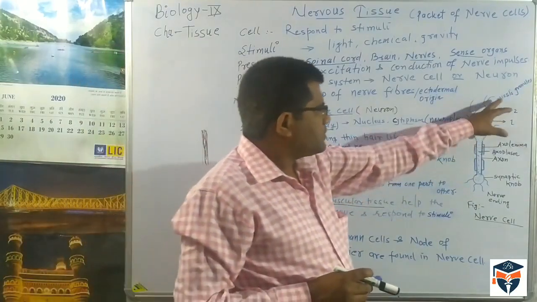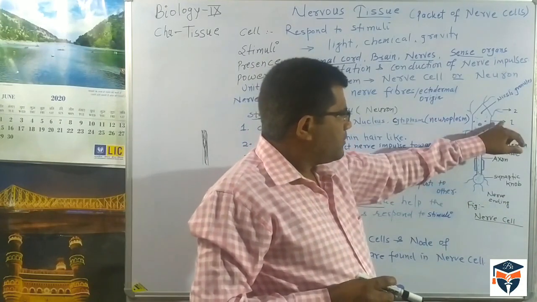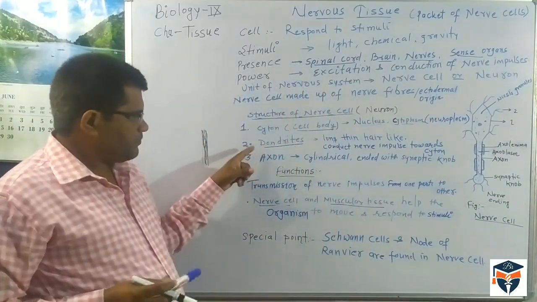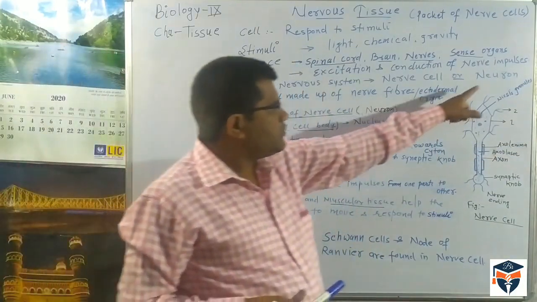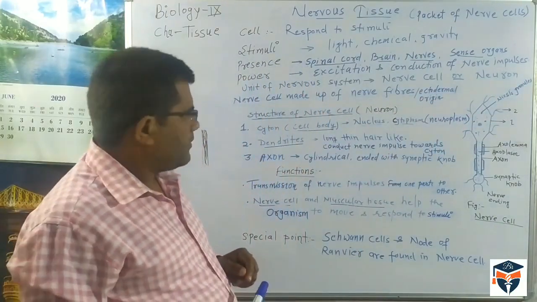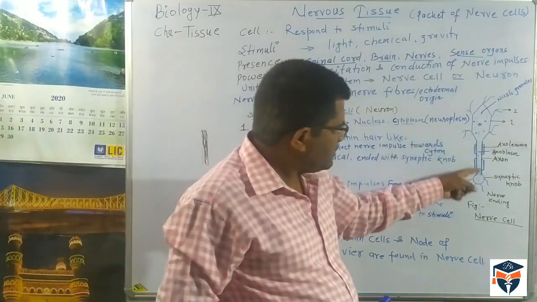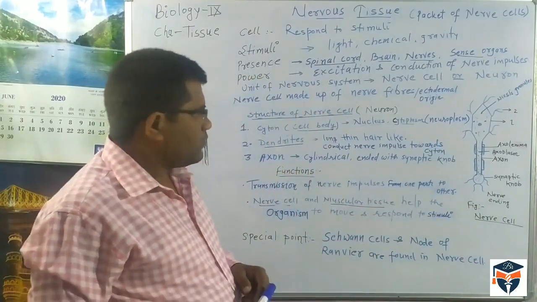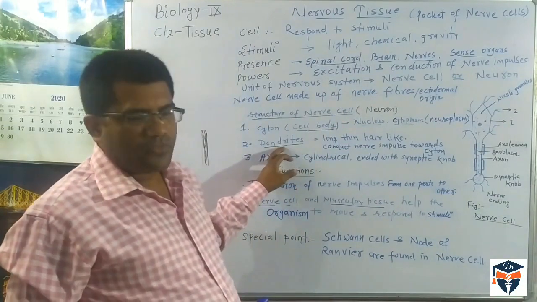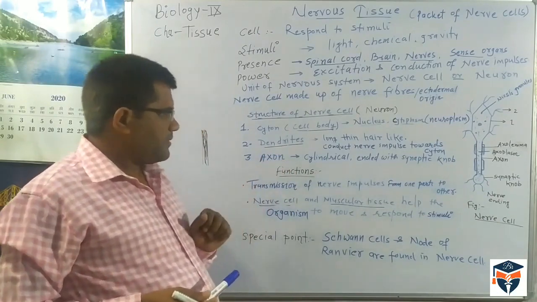This very simple structure is given in our 9th class book: nerve ending, axon, cell body, and nerve. What is now the function of each? The dendrite receives the stimulus. Any stimulus that comes from outside is received by the dendrite, and the axon passes the stimulus away. So receiving the impulse is the function of dendrites, whereas passing the impulses away is the function of the axon.